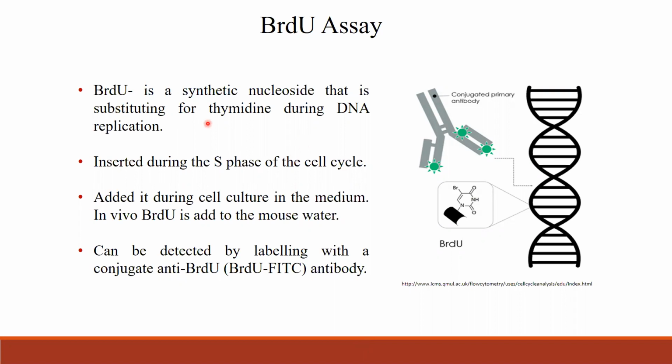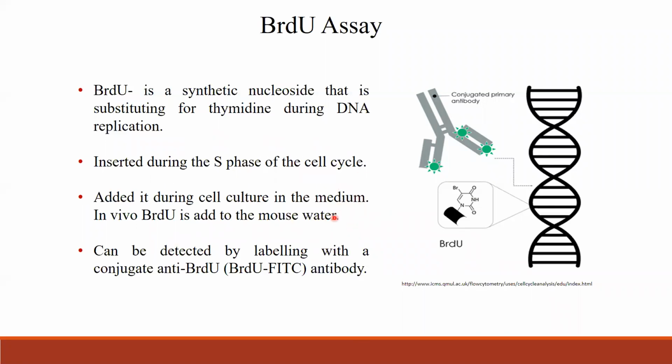BrdU is a synthetic nucleoside that substitutes for thymidine during DNA replication, inserted during the S phase of the cell cycle, and added during cell culture in the media. So BrdU can be added during cell culture in the media, and also in vivo, BrdU is added to the mouse water, or you could inject BrdU IP into the mouse.